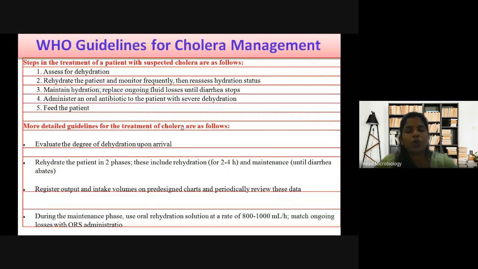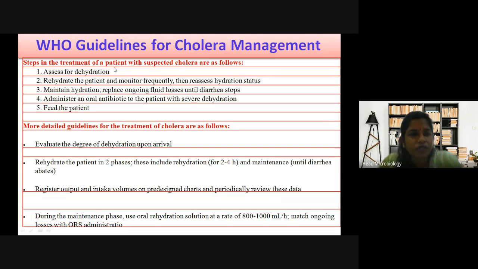So the World Health Organization gives you guidelines for managing diseases, epidemics or pandemics. In case of corona also they have given guidelines of do's and don'ts. For tuberculosis also you have do's and don'ts. Similarly for cholera also they have. So what do they say? It is in the treatment.